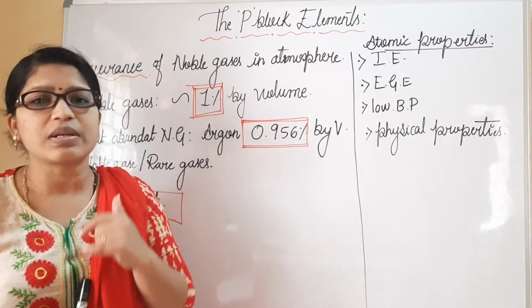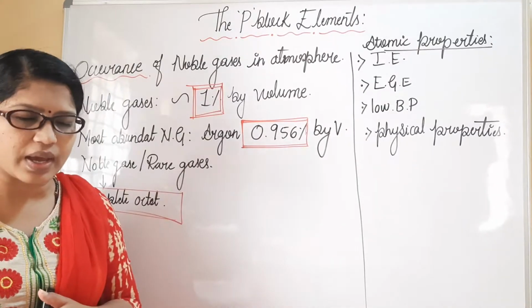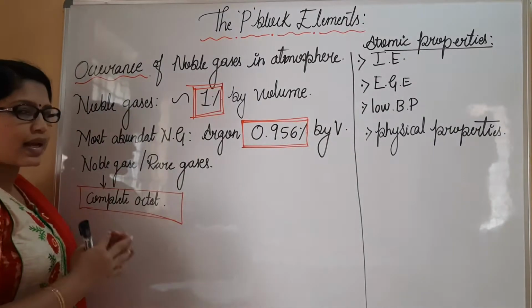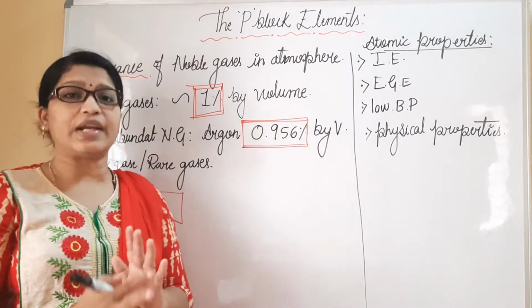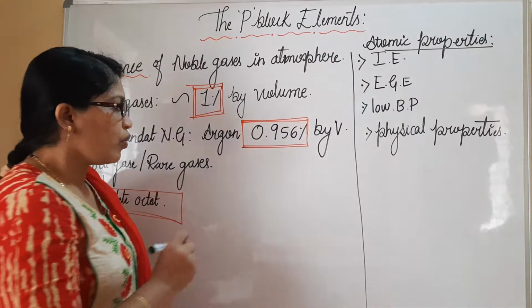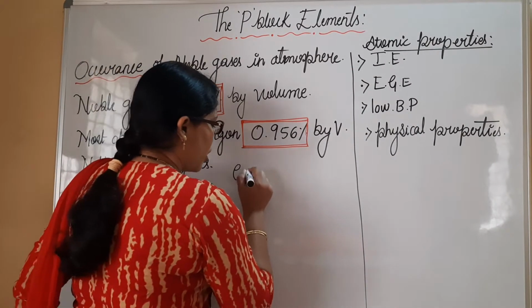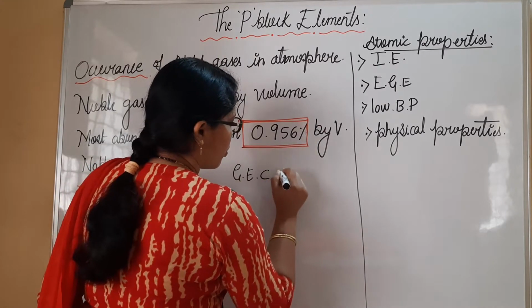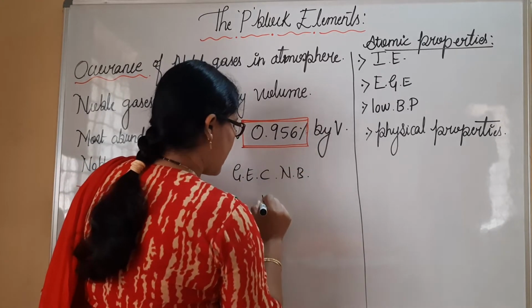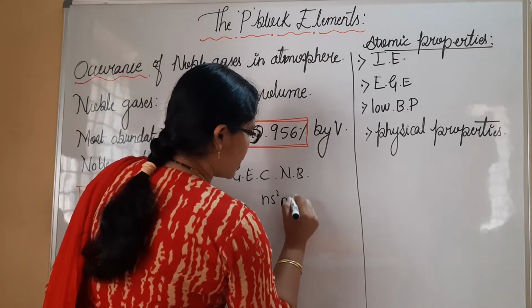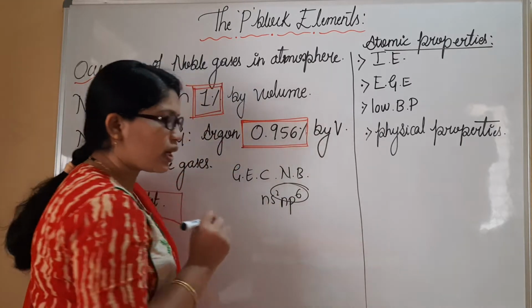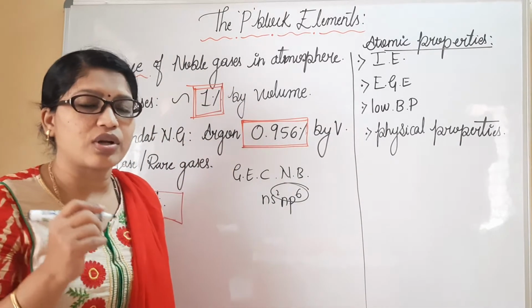What is the chemistry behind these terminologies? Noble gases are generally complete with their octet. We write the general electronic configuration for noble gases as ns2 np6, which shows that all 8 electrons are filled.